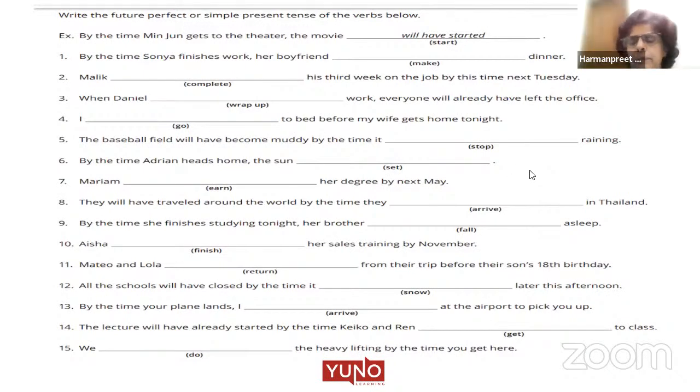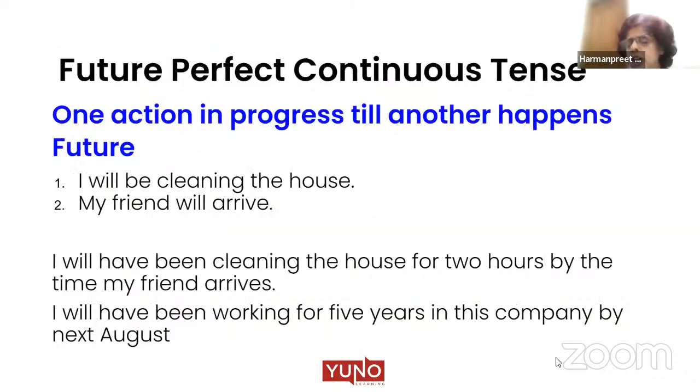Okay, guys. So tell me, which was the first variant of future tense that we did? Future simple. What was the second variant we did? Future continuous. What was the third variant we did? Future perfect. Good. And what is the fourth variant we are going to do? Future perfect continuous. Okay?